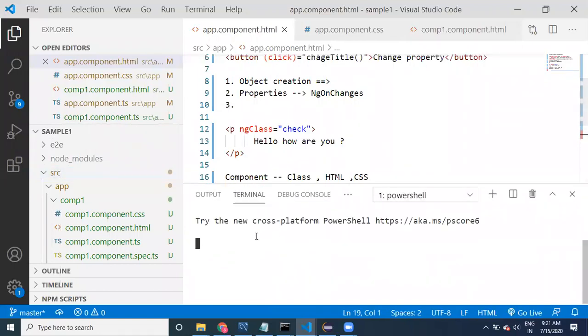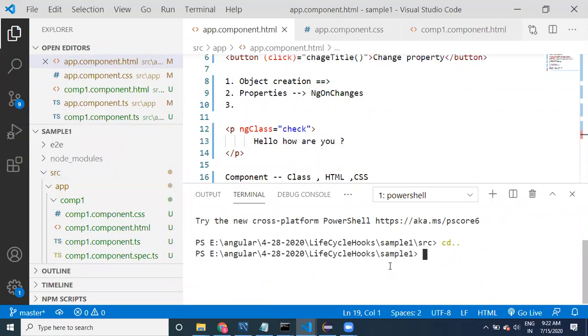Here in the terminal, I have opened the terminal. Now run ng generate, instead of component provide directive or d. What is the directive? Sample.